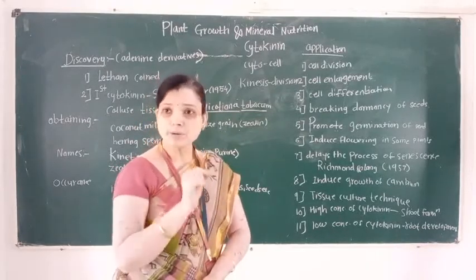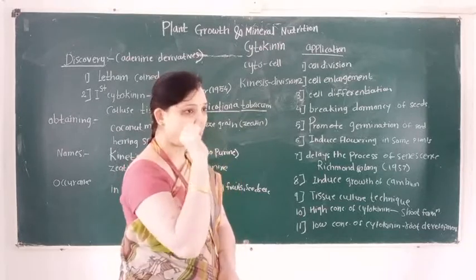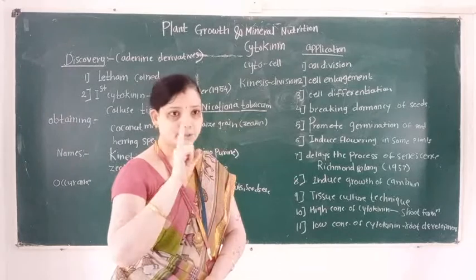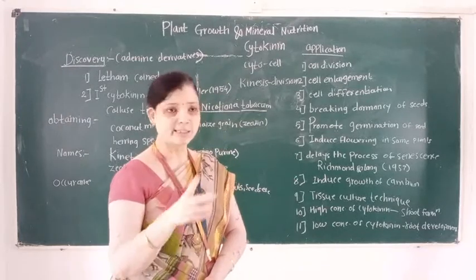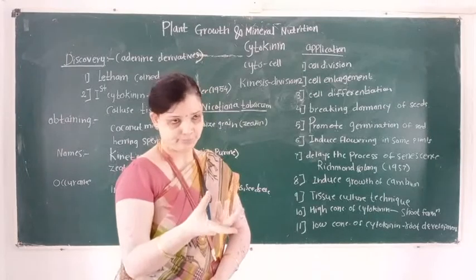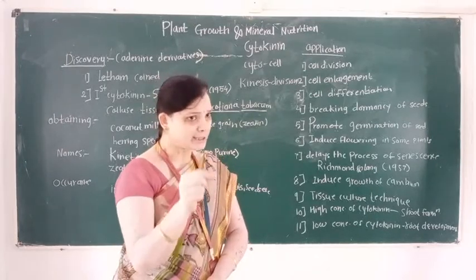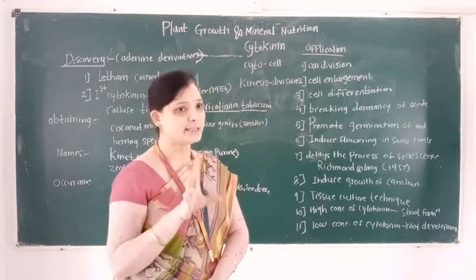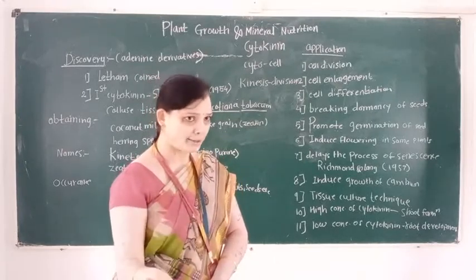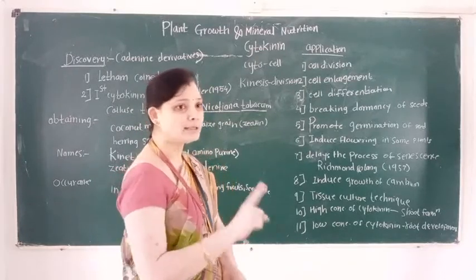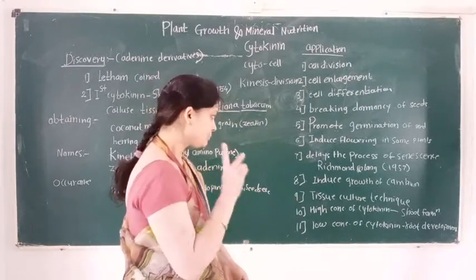And very important role of the cytokinin is that cytokinin delays the process. Delay means late. Cytokinin delays the process of senescence. Senescence, that is aging of the plant body. So this effect is called the Richmond-Lang effect.